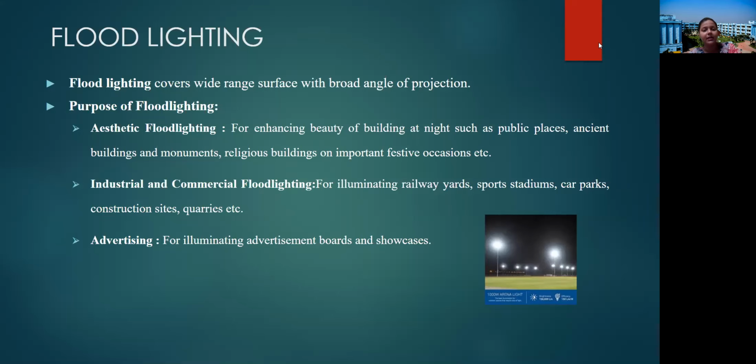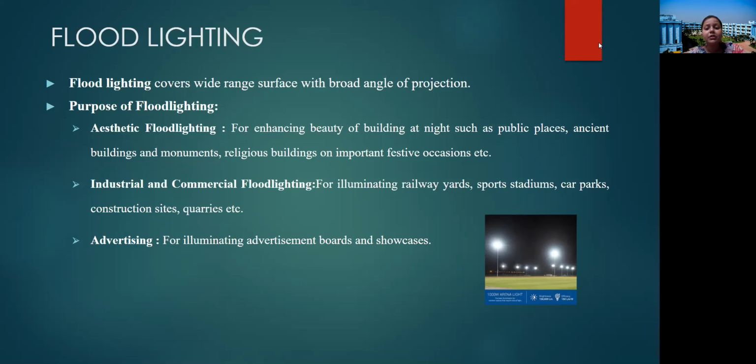Now general lighting. Under general lighting, there are two types of lighting. One is flood lighting and another is street lighting. From the figure shown here, you can see that flood lighting means the lighting that we can see in railway yards, in sports stadiums, in car parking areas, construction sites. These all come under flood lighting. Flood lighting covers a wide range surface with a broad angle of projection.